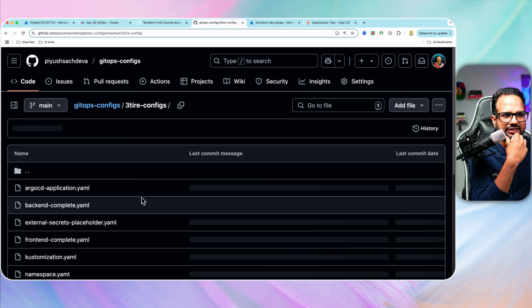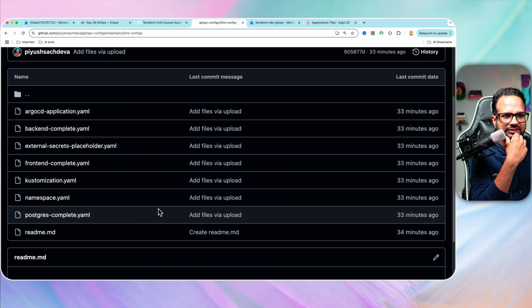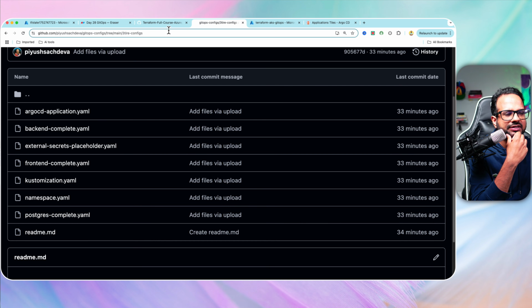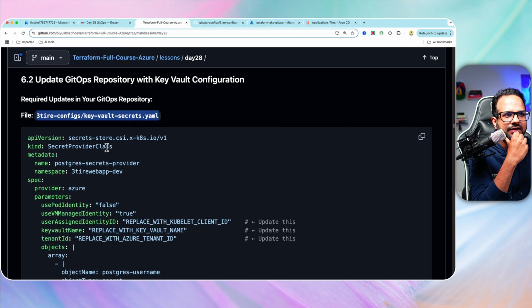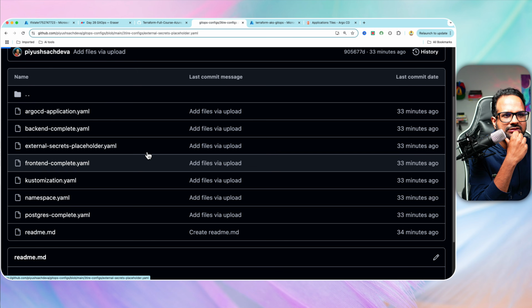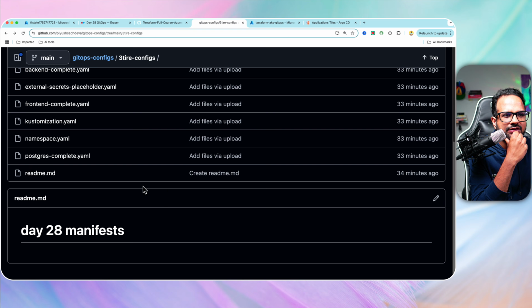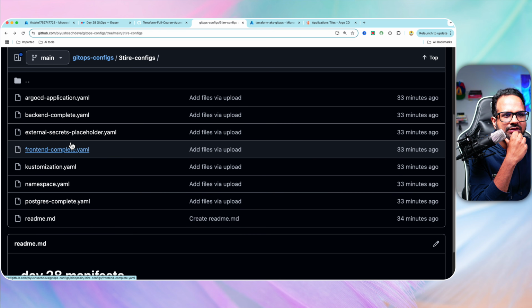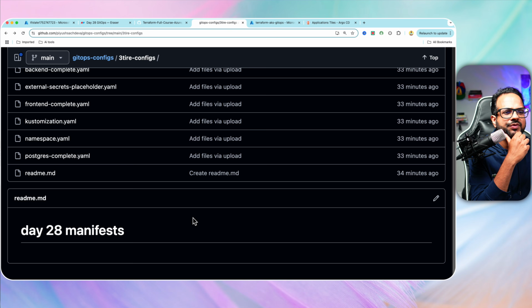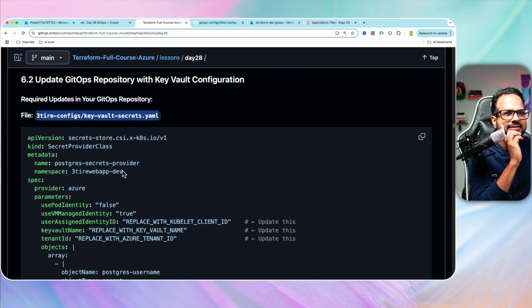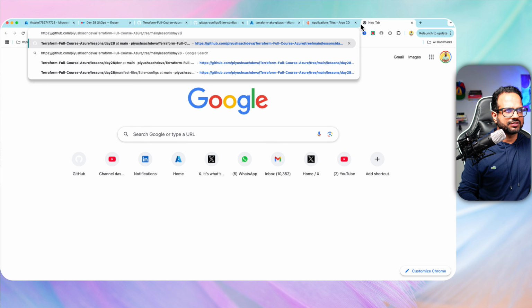Inside this folder there will be a key vault secrets.yaml. Not in this one, I believe. Let me see. Secret provider class. This one. External secret. Do we need to create a new file? When I tested this earlier, it was already there. But let me just check in this folder as well.